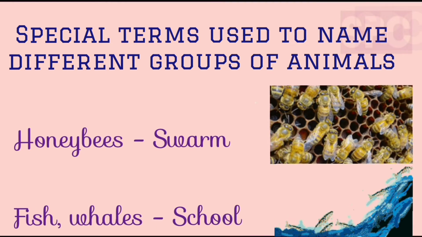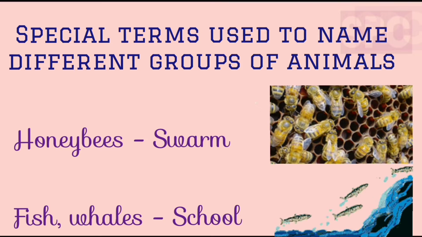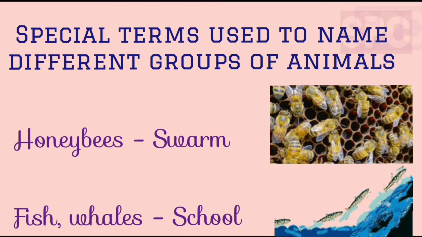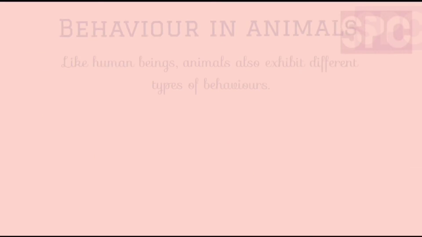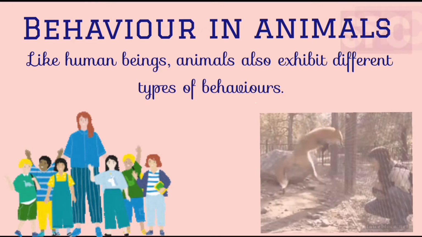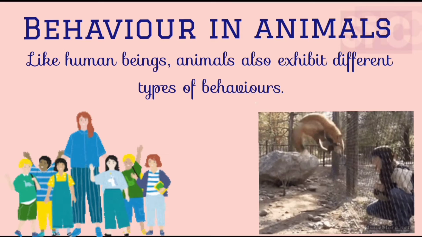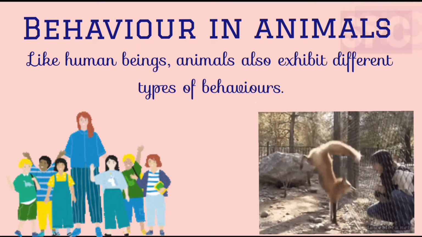A group of honeybees is called a swarm. A group of fish or whales is called a school. And a group of monkeys is called a troop. Behavior in animals. Students, like humans, animals also exhibit different types of behavior.